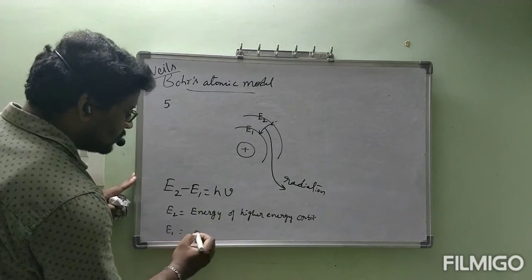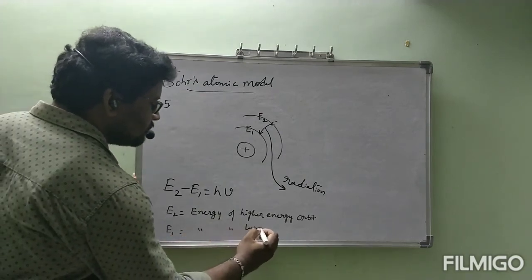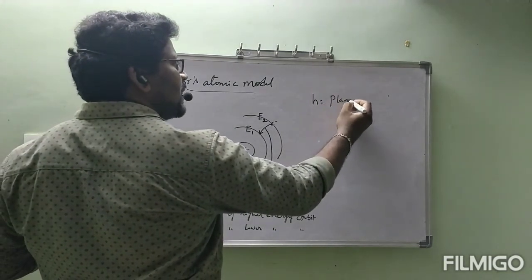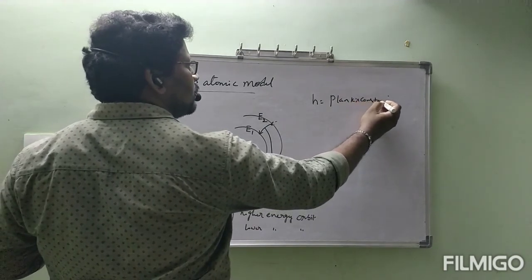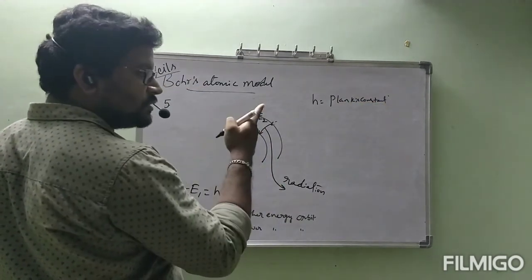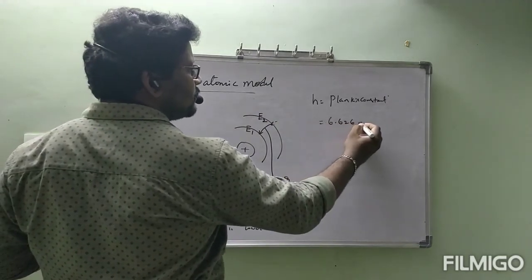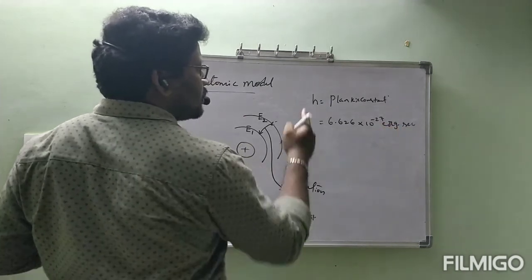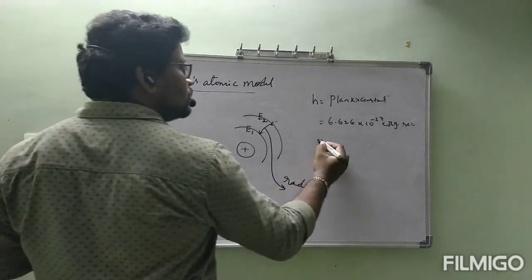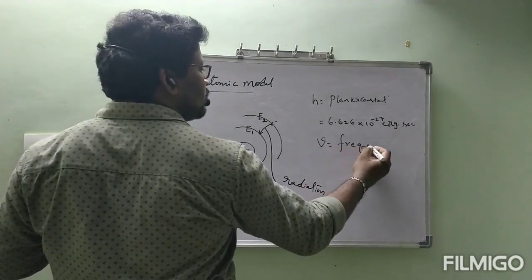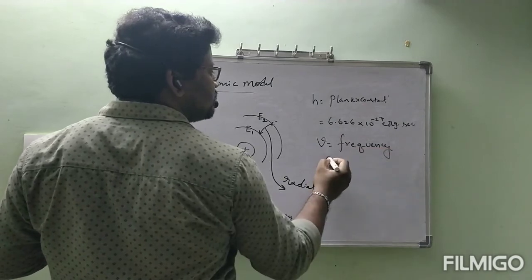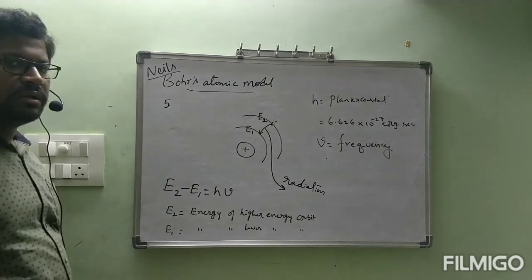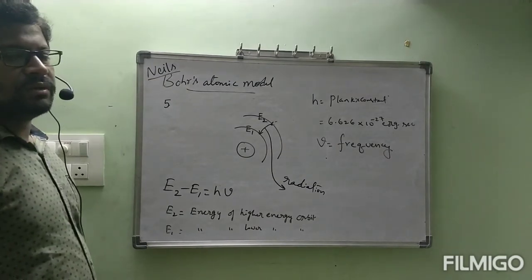E1 is equal to energy of lower energy orbit. Next, h is equal to Planck's constant. Same value previously I wrote, that value only: 6.626 into 10 power minus 27 erg second. Next, nu. Nu is called frequency. About this frequency you will get in the next coming classes, that is wave nature of electron. At that time I will explain that frequency also, no problem.